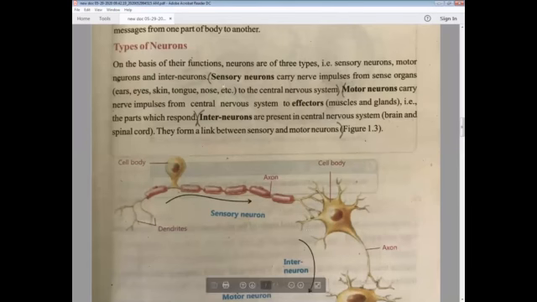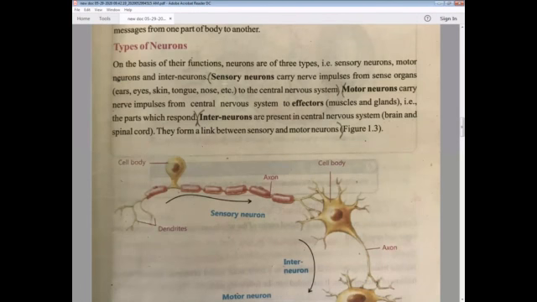As the name indicates, sensory neurons sense. How many senses do we have? We have 6 senses. Number 1: ears, eyes, skin, tongue, nose, by which we can sense anything. Just like eyes can sense what we are seeing, ears can sense what we are hearing. So these neurons are definitely present in our sense organs, which have the ability to sense.